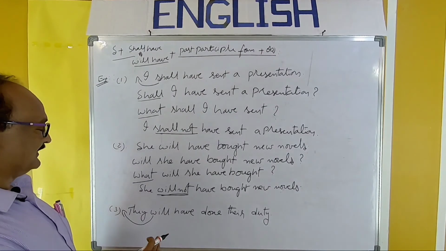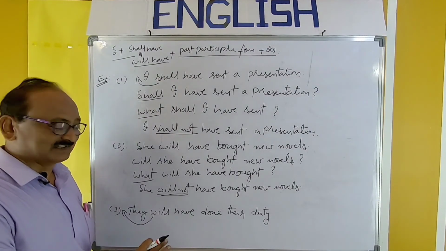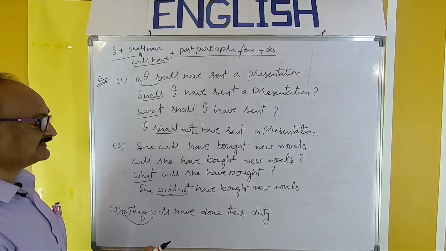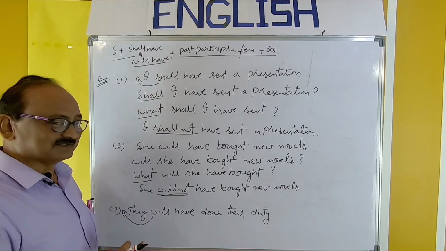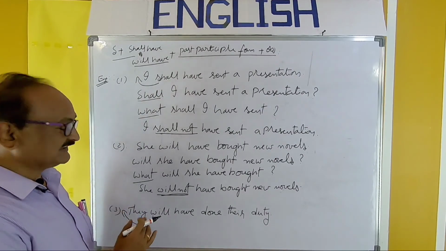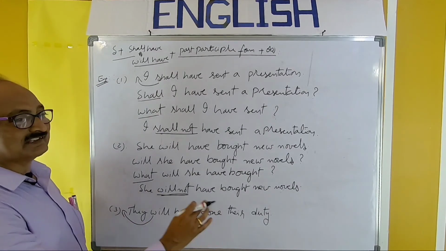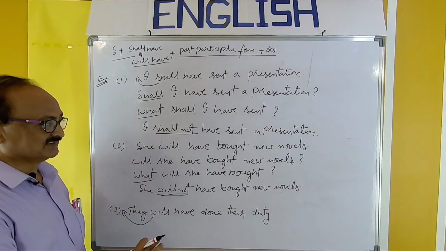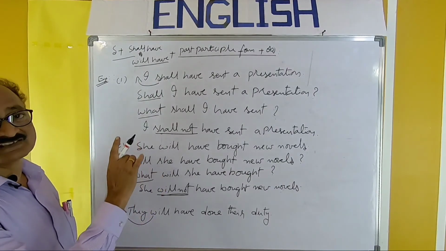What will they have done? Or who will have done their duty? So I can use either WH word. Next, the negative format. They will not have done their duty. So, will not. These are all the different patterns of the same sentence.